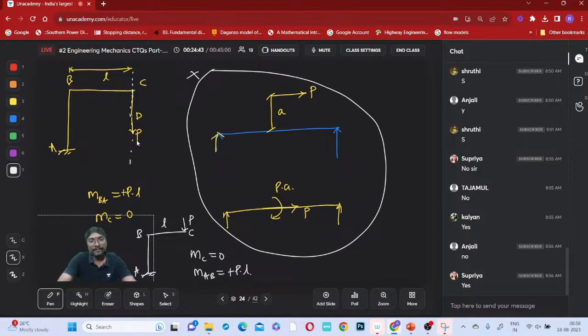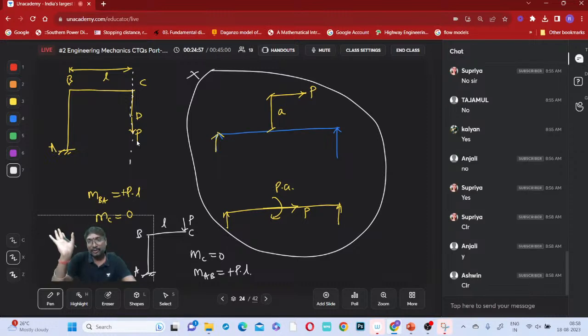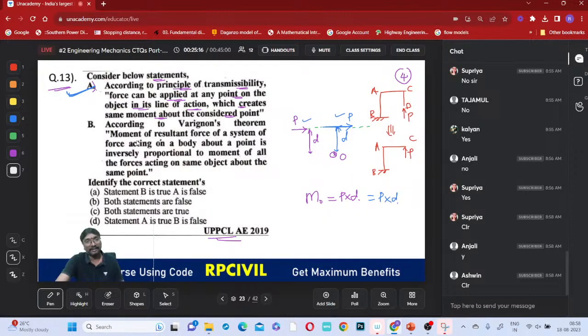Now is it clear to all of you? What is the principle of transmissibility? We can shift the load from one place to another place along its line of action only, and it should create the same moments as the original at a particular point. So what is the purpose of this? If you do it like this, it will simplify the question solving, definitely, if you just observe.